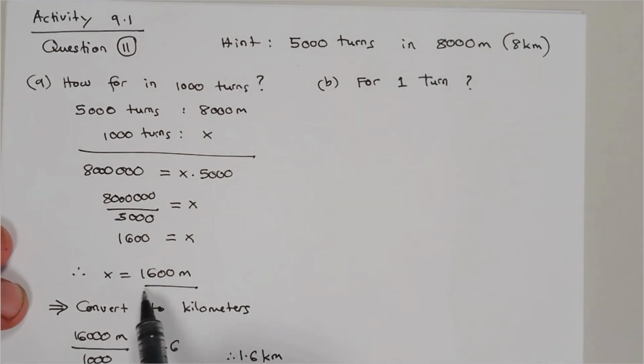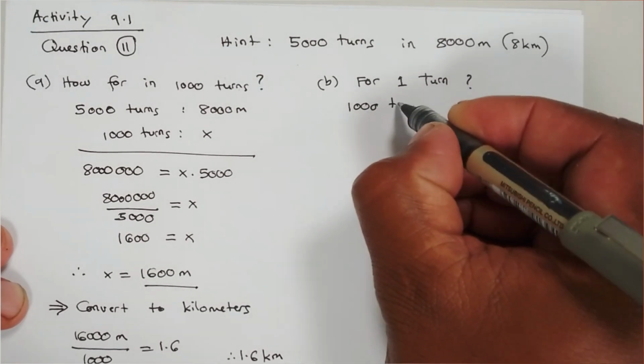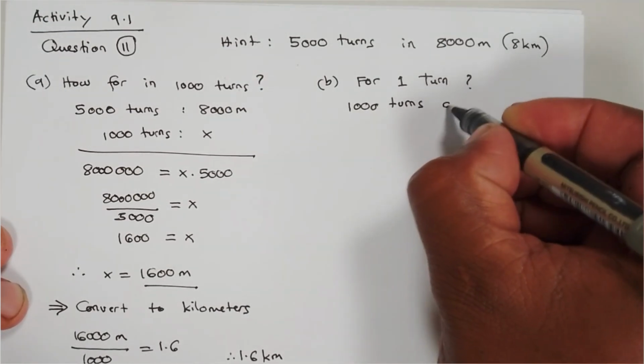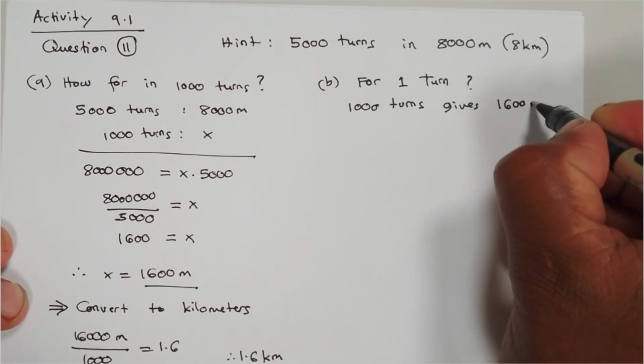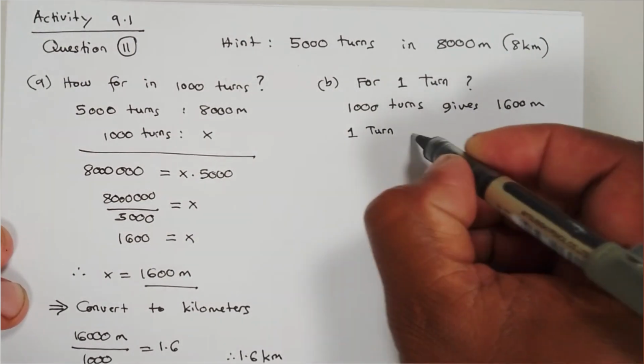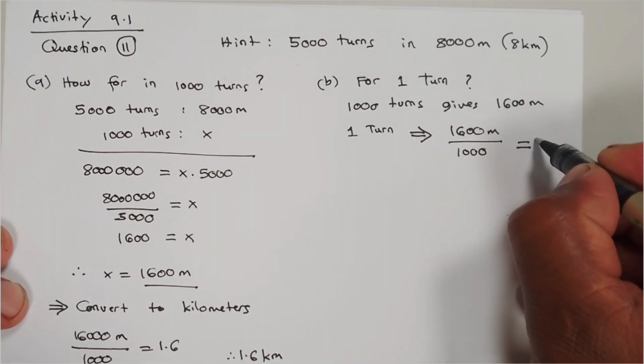But look at the information that we dealt with so far. We know that in 1000 turns, the wheel runs 1600 meters. So that means if you want to find one turn, all we do is divide this 1600 by 1000 to get one turn.